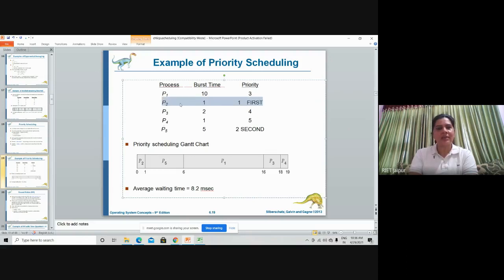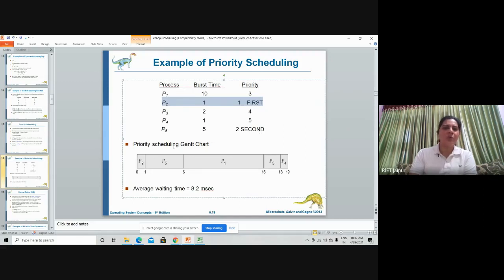As arrival time, we have assumed arrival time at 0. So arrival time of all the processes is 0. So we have allocated the resource to P2, as P2 is having smaller integer number in terms of priority. So execution time of P2 is 1. So from 0 to 1, the processor will be allocated to which process? P2.